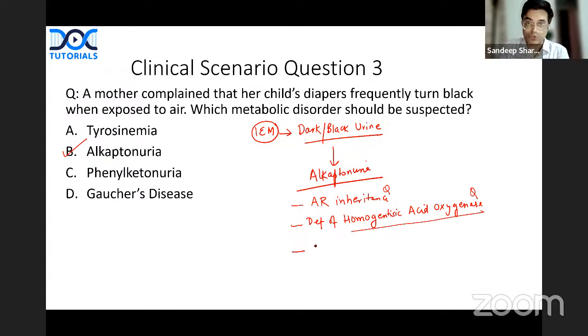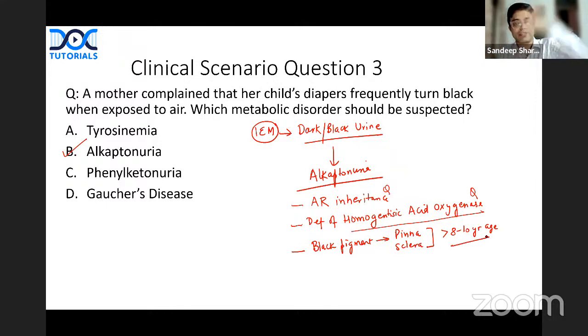Many patients also show a black pigment deposition in the pinna as well as in the sclera. But remember, this does not happen in childhood. Pinna and sclera deposition usually occurs beyond 8 to 10 years of age. So if the child is younger than 8 years, there will be only dark urine, with no pinna or sclera discoloration. But if the child is pubertal or post-pubertal, or an adult, you will have black pigmentation.